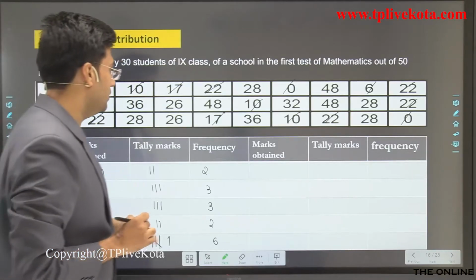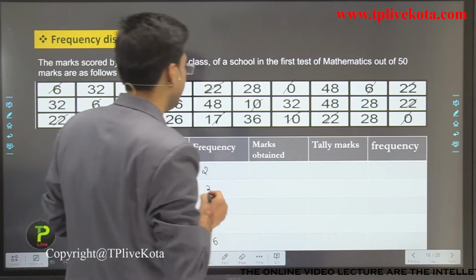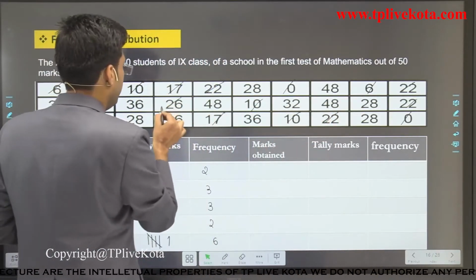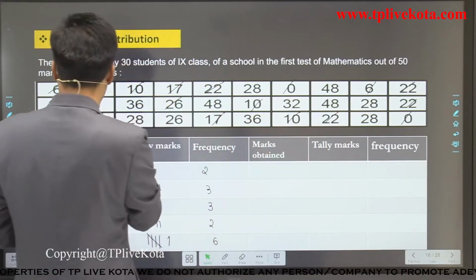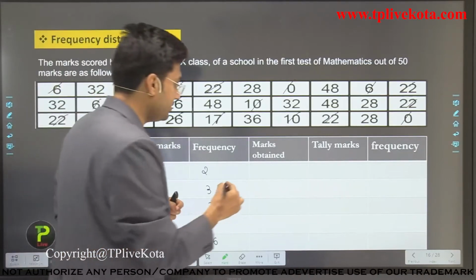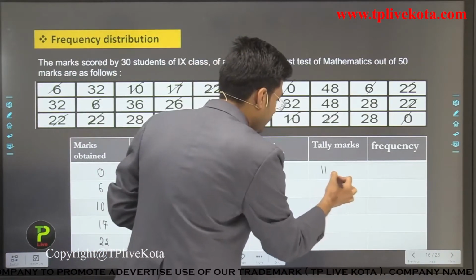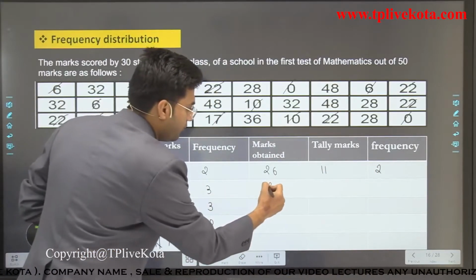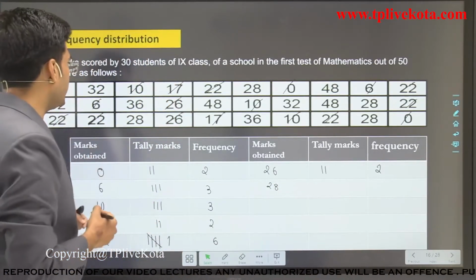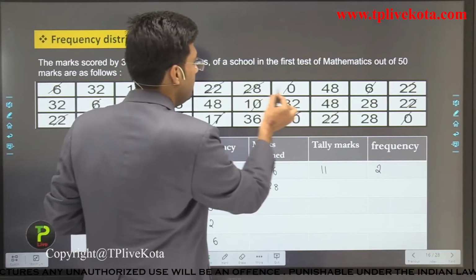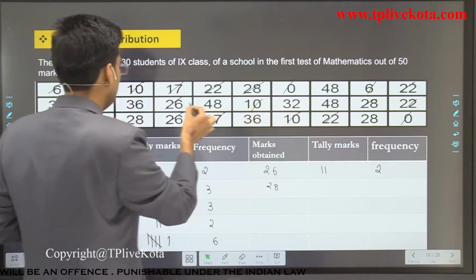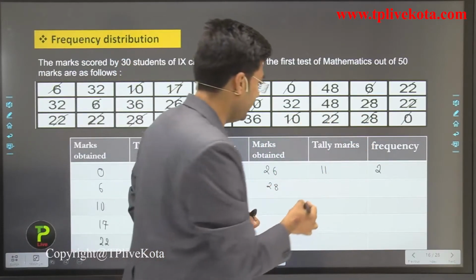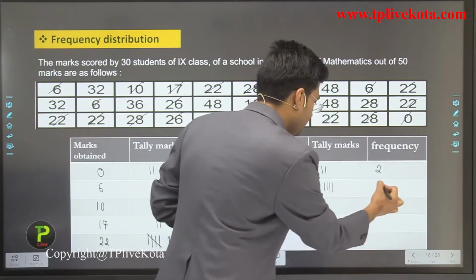Clear? Now after 22, let's check for 26. So how many students got 26 here? 1, 2. Only 2 students got 26 marks. So for 26, this is the tally mark and this is the frequency. Okay. Now after 26, let's check for 28. How many students got 28 here? Let's check. 1, 2, 3 and 4. 4 students got 28. So 1, 2, 3, 4.